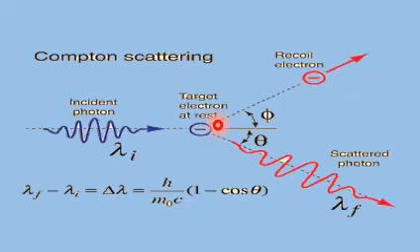We have to understand a few concepts here. This is the incident photon and it has some momentum initially because it is the photon ray that is moving. So it has the momentum of hf upon c. Now what is this hf upon c? This is h upon lambda that we have discussed in the previous lecture as well. Now what do you say about the momentum of this electron? Because it is at rest, the velocity is 0, so the initial momentum of electron is 0. Now the final momentum of electron is mv.